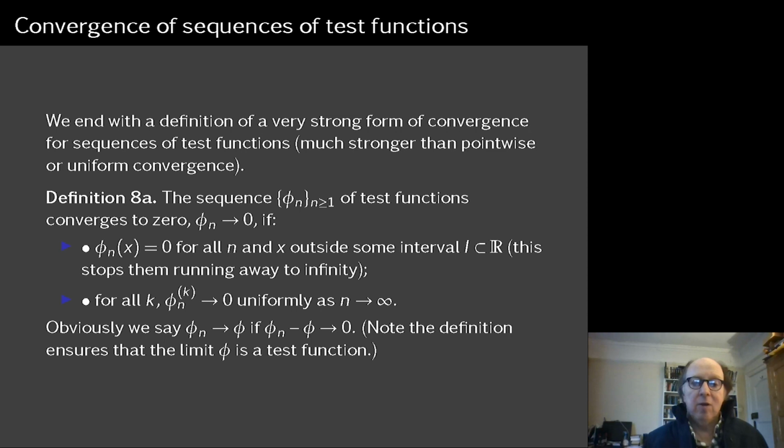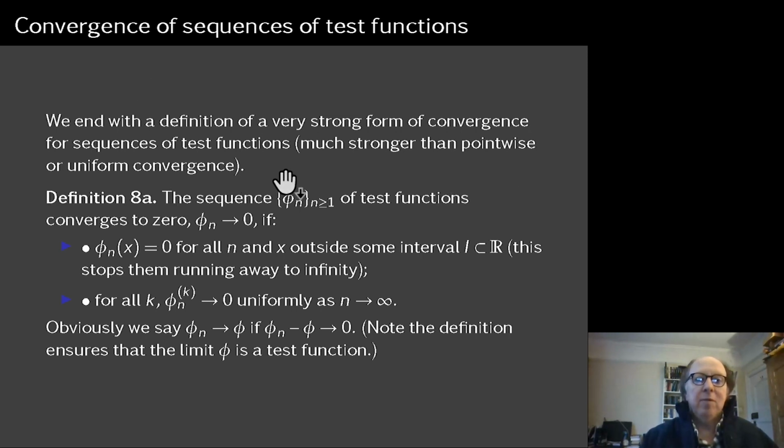In other words, if you're given an epsilon, the difference between the sequence and the limit is less than epsilon for all x, not just at a single point, for large enough n.